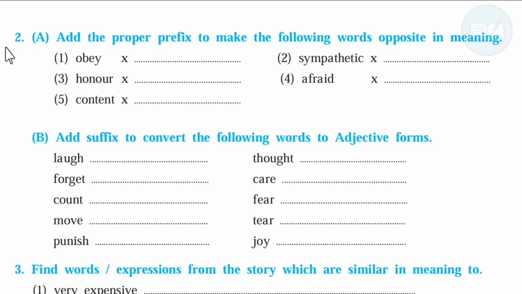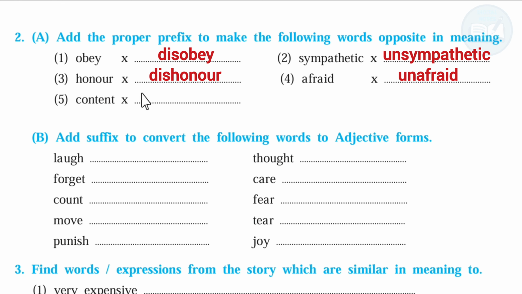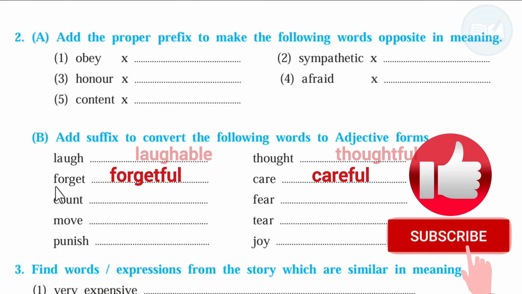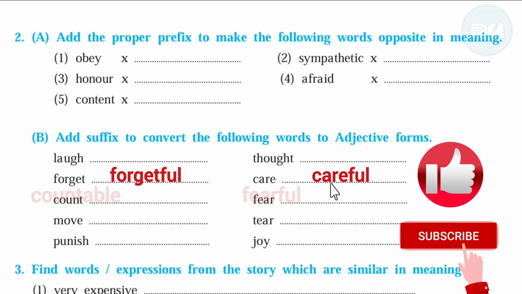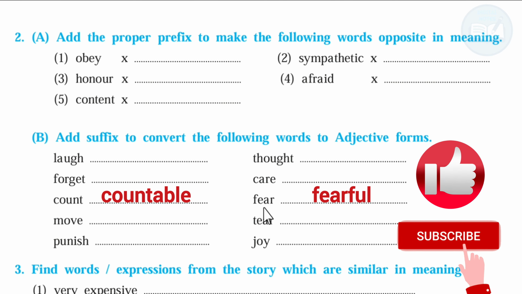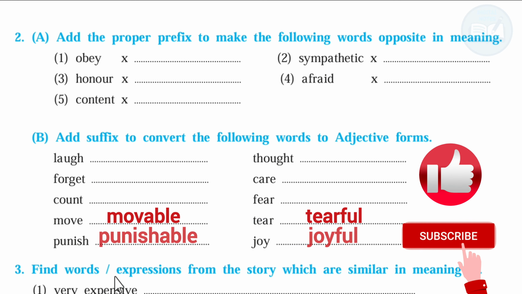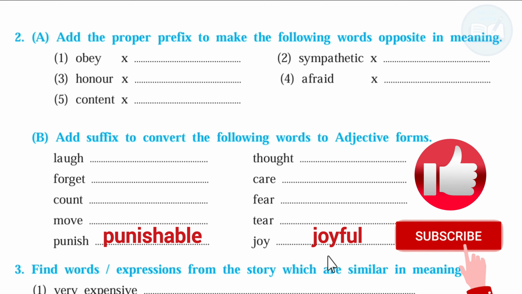Next page. Second, A. Add the proper prefix to make the following words the opposite meaning. Obey, disobey, sympathetic, unsympathetic, honor, dishonor, afraid, unafraid, content, discontent. Add suffix to convert the following words to adjective forms. Laugh, laughable, thought, thoughtful, forget, forgetful, care, careful, count, countable, fear, fearful, move, movable, tear, tearful, punish, punishable, joy, joyful.